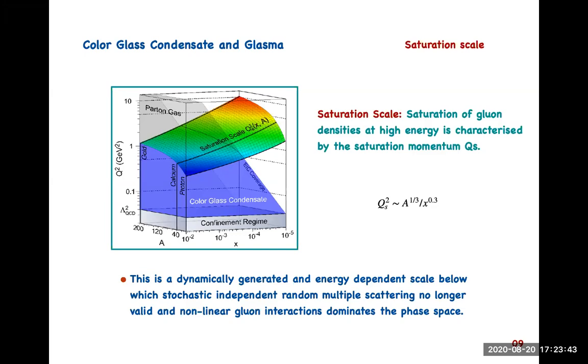Beyond the saturation scale, things are non-linear, and far from saturation, things can be approximated as stochastic scattering.